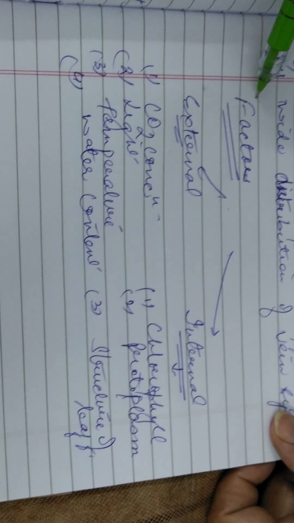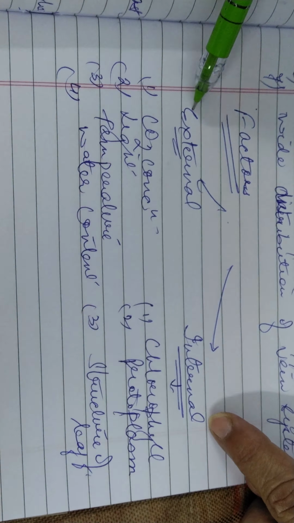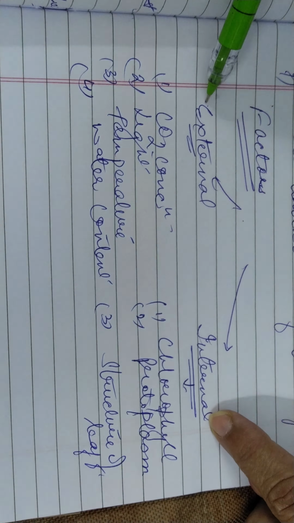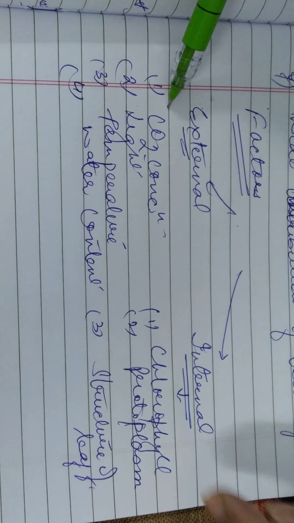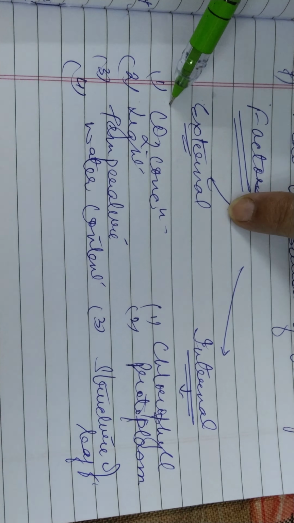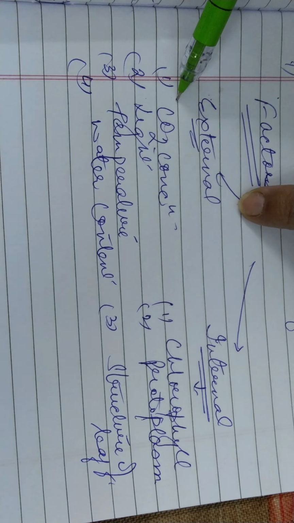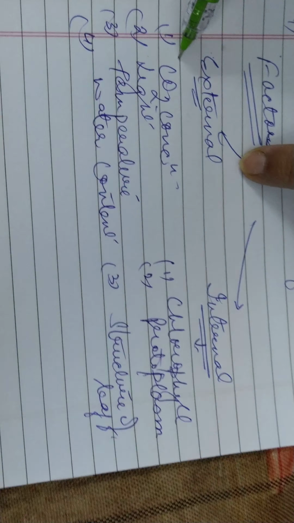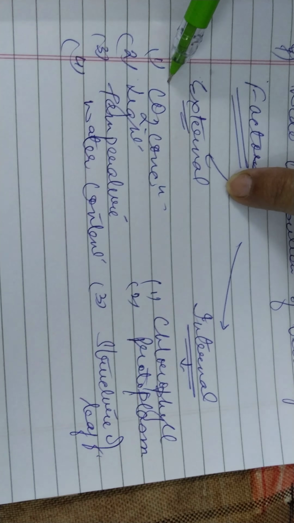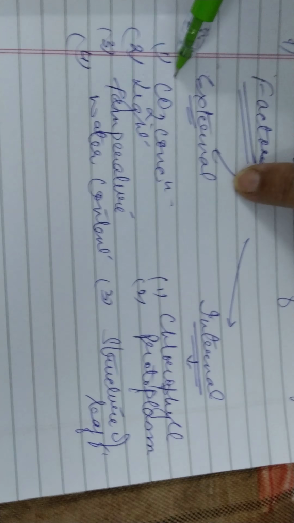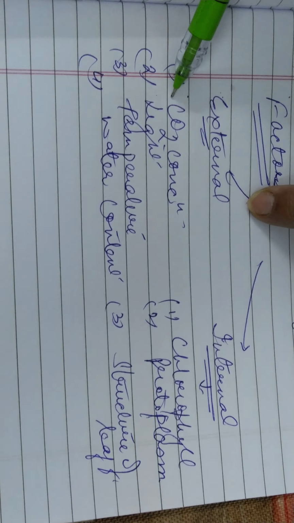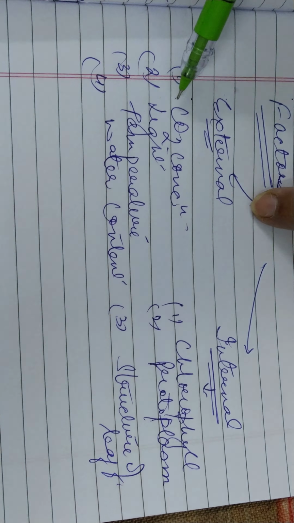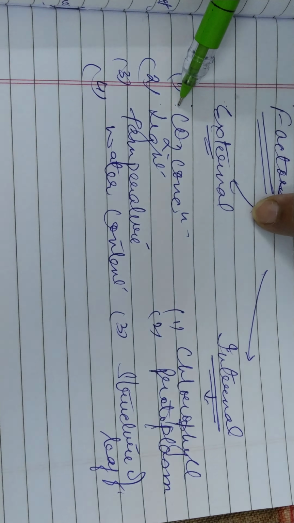Now we come to the factors which affect photosynthesis. We divide these factors into two parts, external and internal. External factors are the carbon dioxide content, the light factor, the temperature and water content. For carbon dioxide content, photosynthesis increases with increase in sunlight only to a certain limit, and it gets stabilized at 0.02% of carbon dioxide. But if this is increased to 0.03%, then it increases, and then again it gets stabilized.